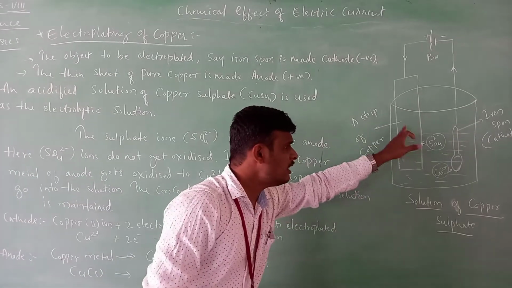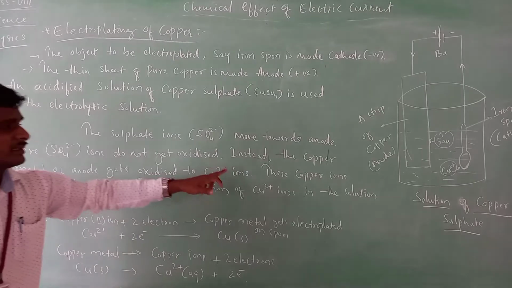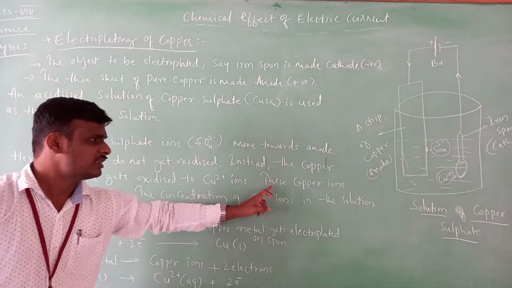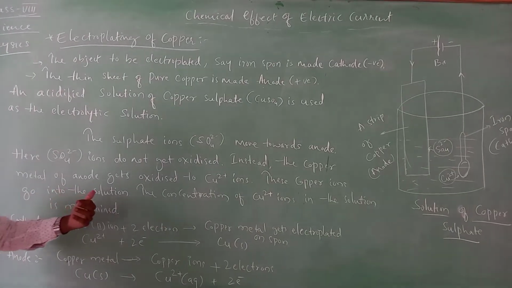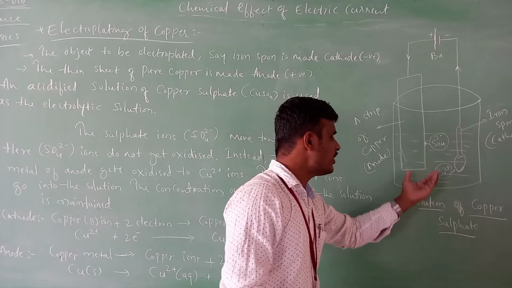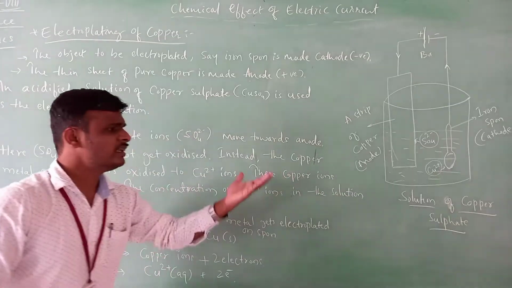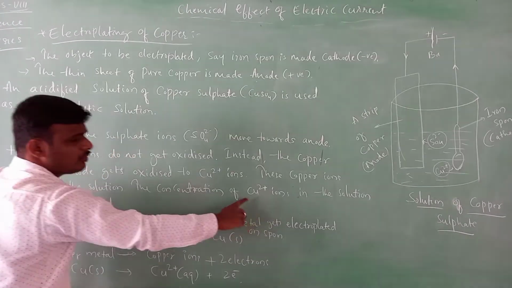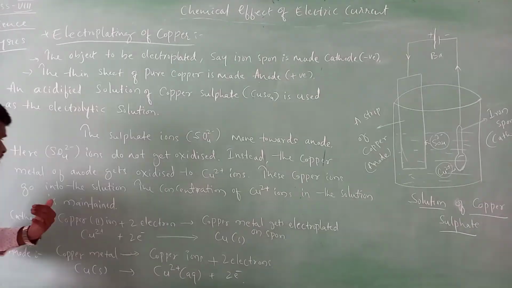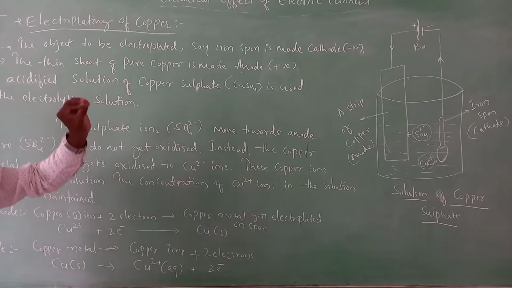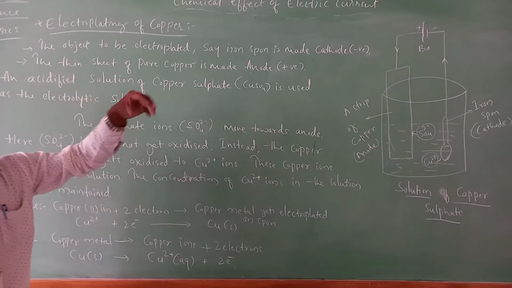The copper metal gets oxidized to form copper ions. These copper ions go into the solution. So when this oxidizes, it releases ions into the solution to maintain the equilibrium in the solution. The concentration of Cu2+, that is copper ions, in the solution is maintained. So this is the process of electroplating of the spoon, that is, electroplating of copper on any metal.